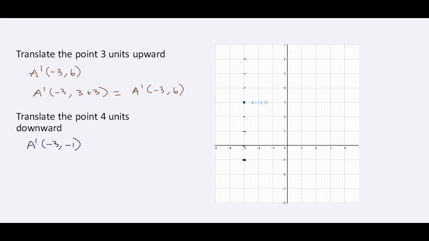The other way, if we don't have a graph, is to say that for A prime, the x value stays the same, and for the y value we subtract 4 from it, which gives us A prime (-3, -1).